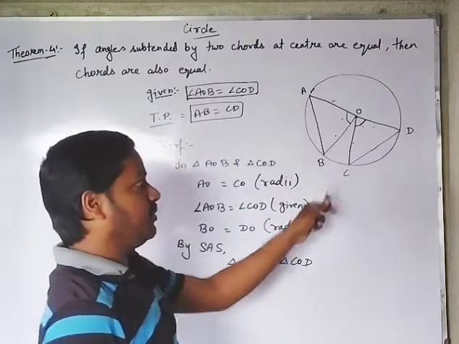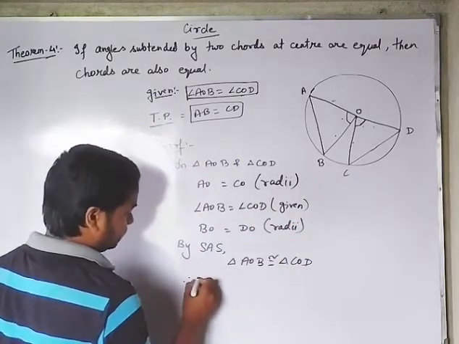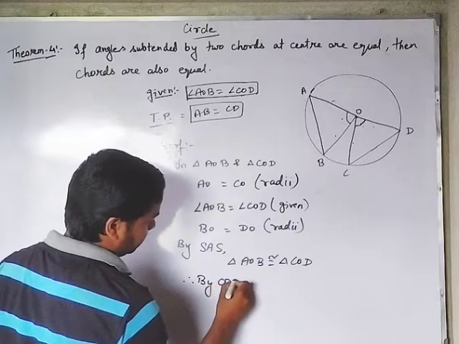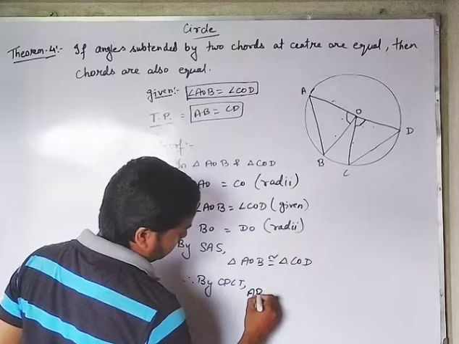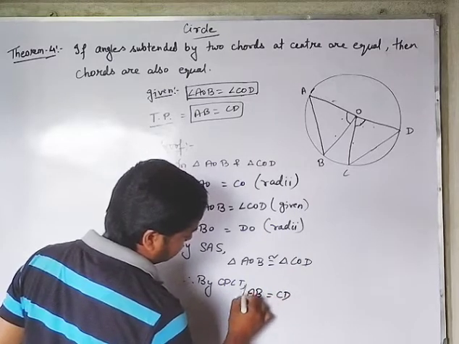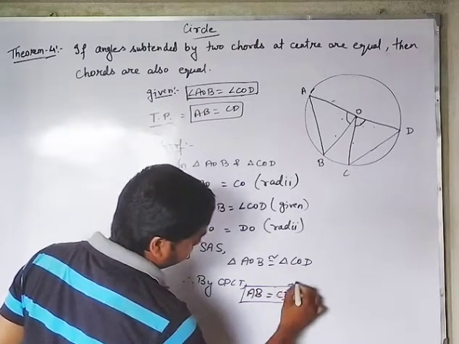Now what do we need to prove? AB is equal to CD. Therefore by CPCT we can write AB is equal to CD. This one only we needed to prove.